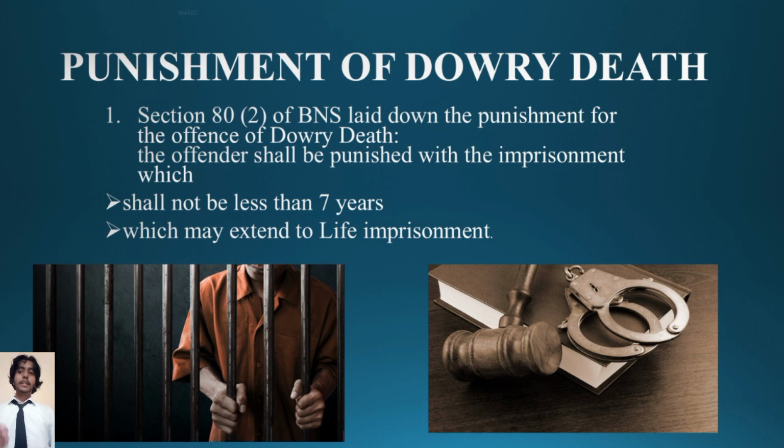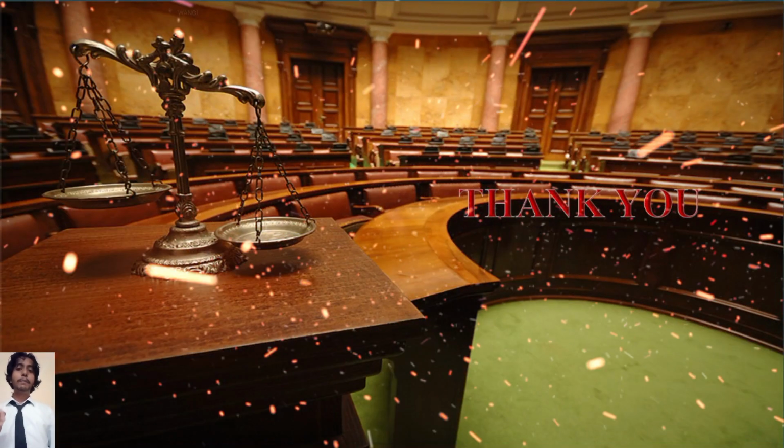Punishment of dowry death. Section 80, subsection 2 of BNS 2023 lays down the punishment for the offense of dowry death. The offender shall be punished with imprisonment which shall not be less than 7 years and which may extend to life imprisonment.